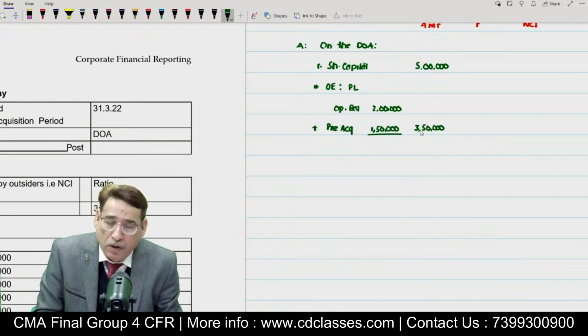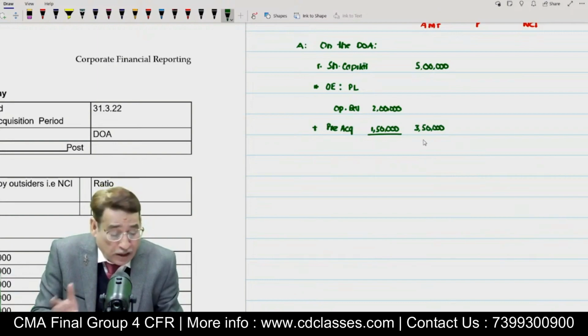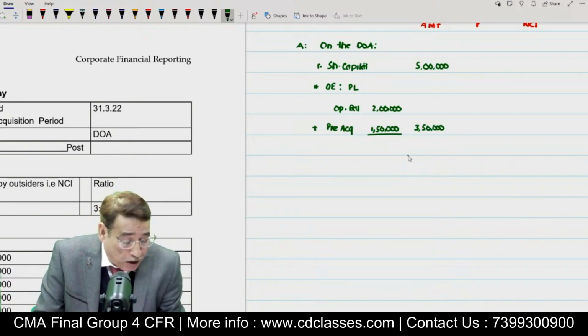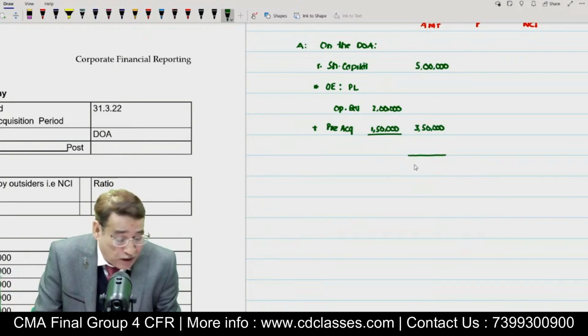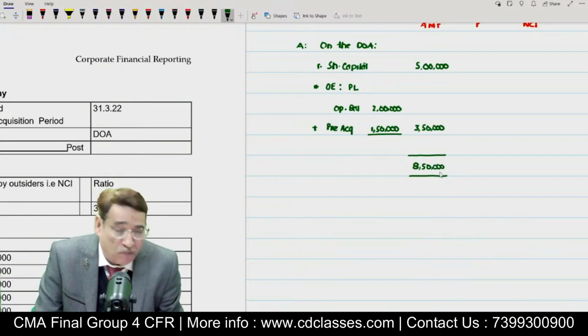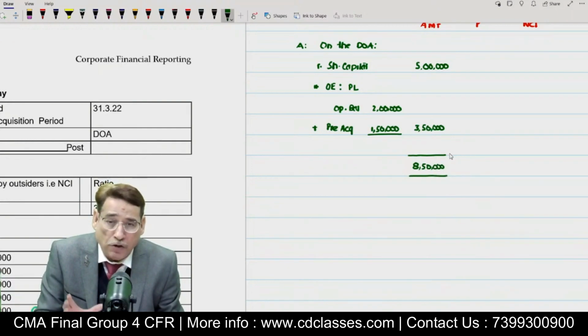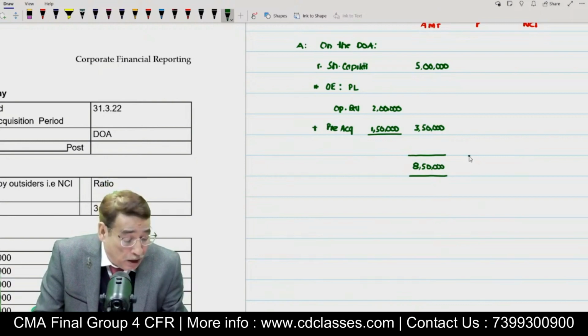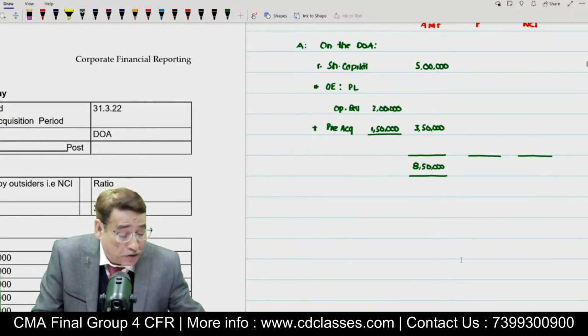Is it clear to you? So on the date of acquisition, we can say that the total equity of this subsidiary entity is equal to 8,50,000. Indirectly, it also means the net assets of the subsidiary company on the date of acquisition is equal to 8,50,000. Now, you will have to divide it in proportion, that is 60% and 40%.